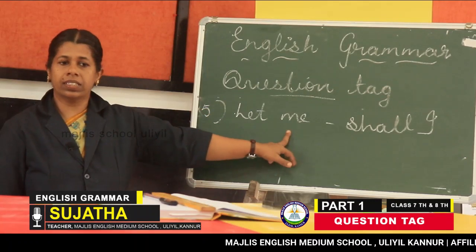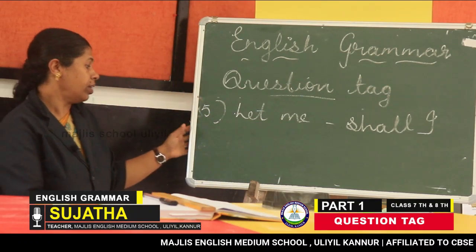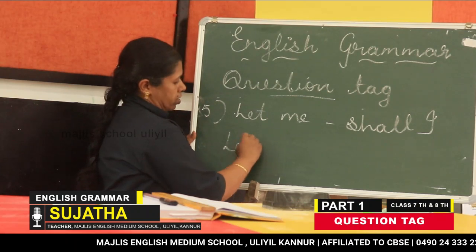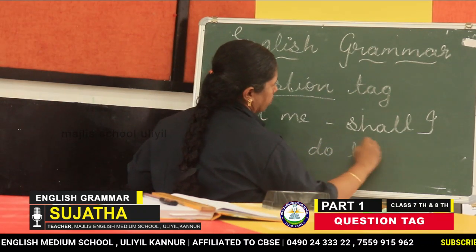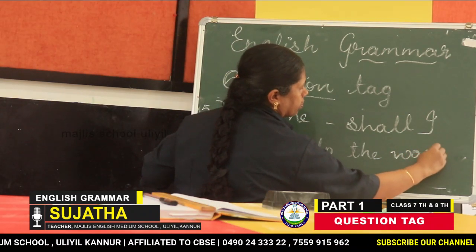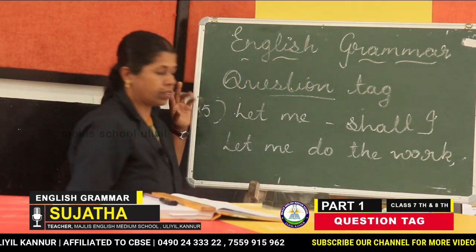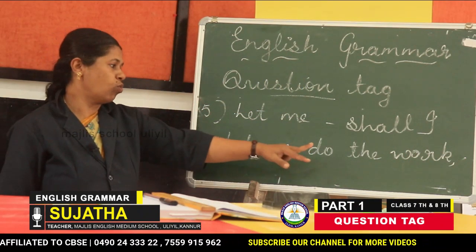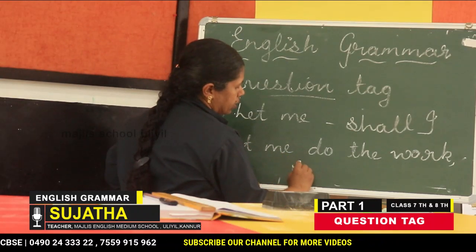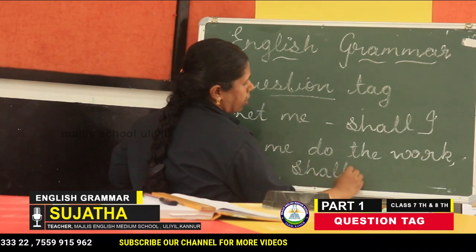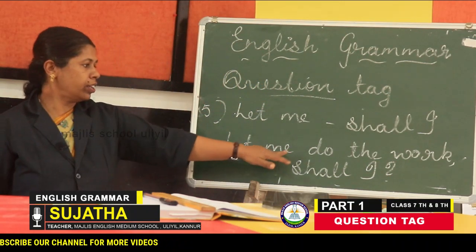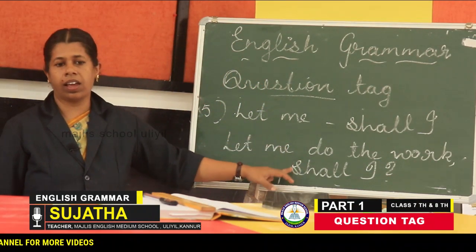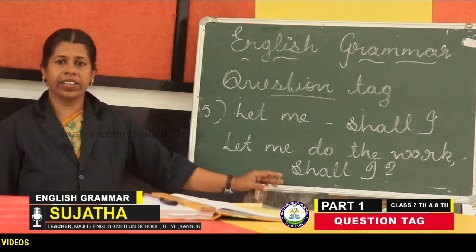Let me, that is shall I. Let me do my work. Let me do the work. What may be its tag form? Shall I. All of you clear this?